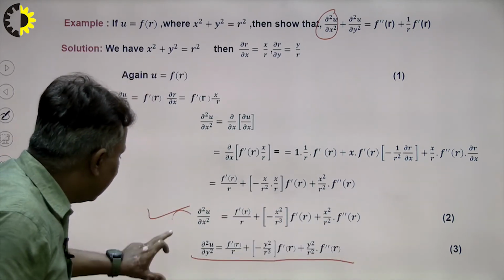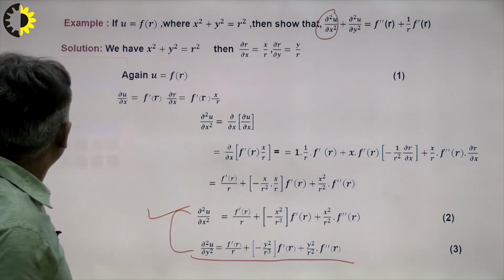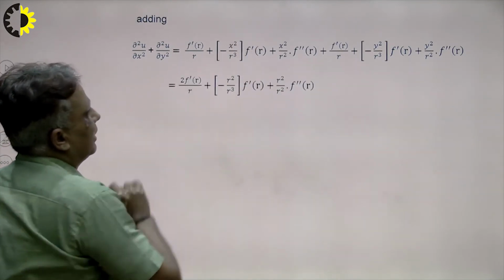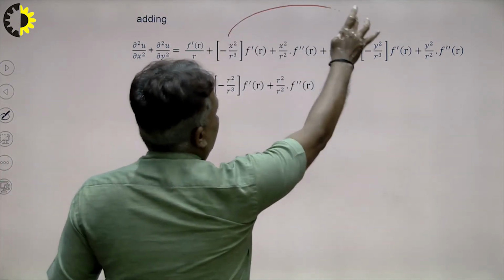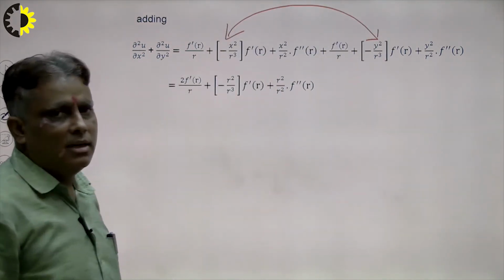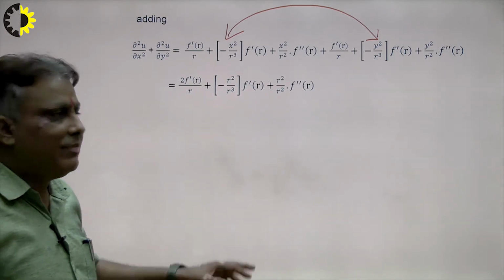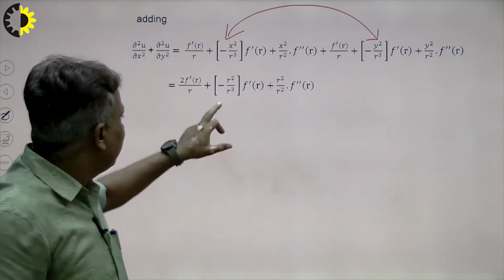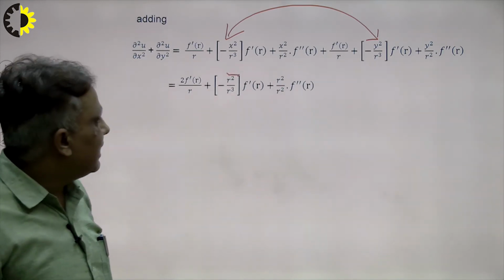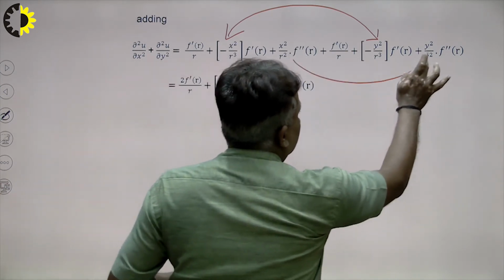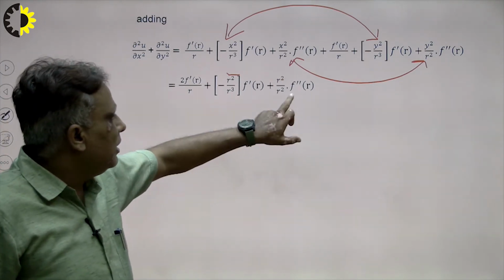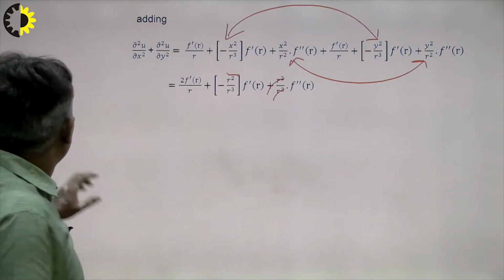Suppose I want to add this and this. What will be the result here? We see a very interesting case here. What will be the result of adding these equations? The result will be this. So x²/r² and this, both are together. What will be the result here? Because the common part is f'(r), I take it out. x² plus y² is equal to r², so the result will be r²/r³. In this way, this and this both are together. What will be the result? x² plus y² is r², so r²/r² cancels out.